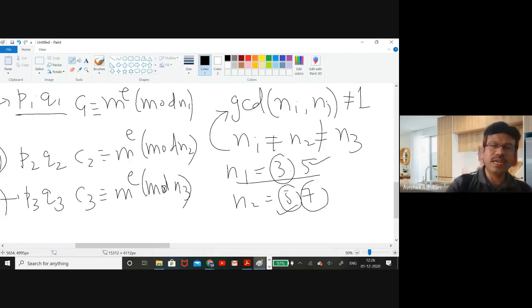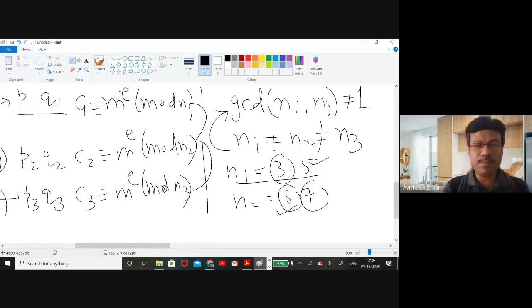Now we assume that there exists no such i, j such that GCD of Ni and Nj is not equal to 1. That means each of these Ni's are relatively prime. So they are now pairwise relatively prime. Now can you guess some of your known techniques that you can use here?